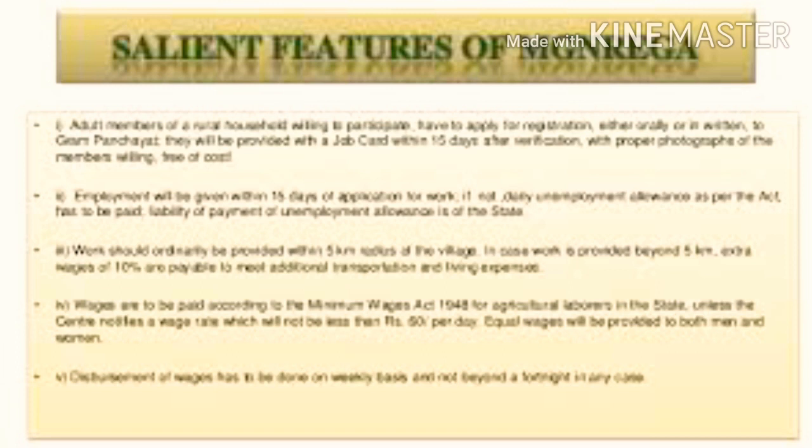The second provision is that if the government fails in its duty to provide employment, it will give unemployment allowance to the people. Once again, if the government fails to provide employment in 100 days, then it will give unemployment allowance to the people.